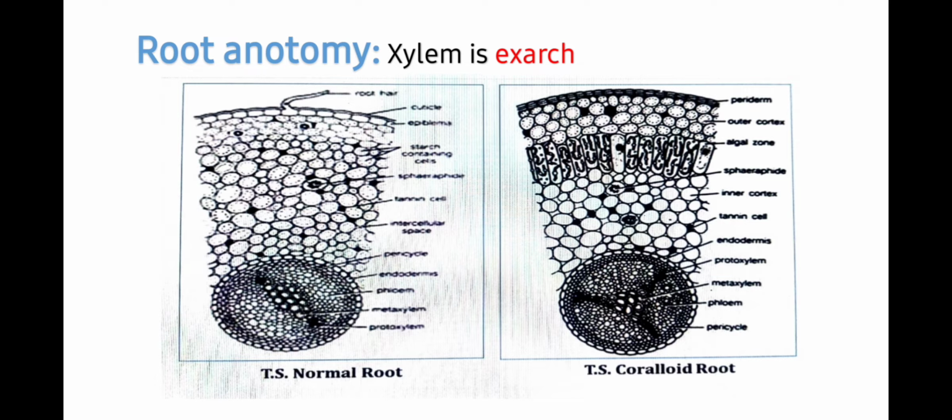Students, you can see that the coralloid root is different from the normal root with the inclusion of a special zone, that is, of algae, sometimes maybe fungi or bacteria. Except this, you can see that there is more development of bark in the coralloid root as compared to the normal root, because coralloid roots are apogeotropic. However, these structures are of the primary root. After secondary growth, you can see their well-developed xylem and phloem.